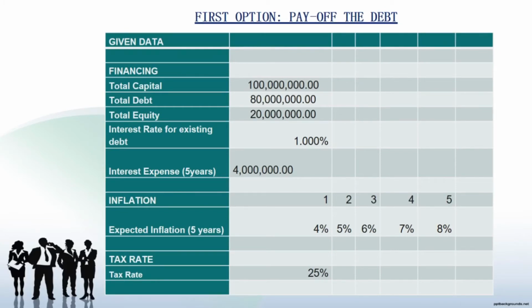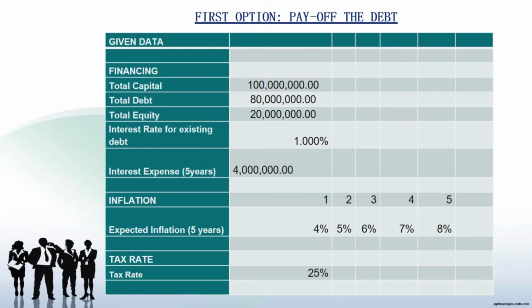As you can see in the table, there are three parts of the given data: the financing, inflation, and the tax rate. Financing is composed of total capital, total debt, total equity, the interest rate for existing debt, and the interest expense. The total equity of 20 million was calculated by subtracting the total debt of 80 million from the total capital of 100 million.